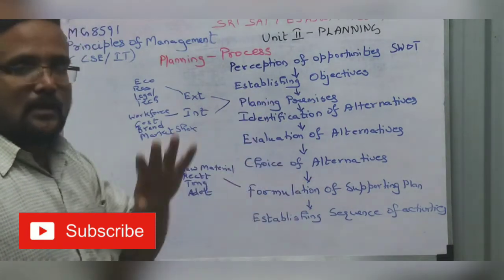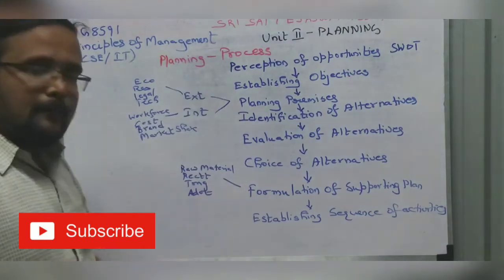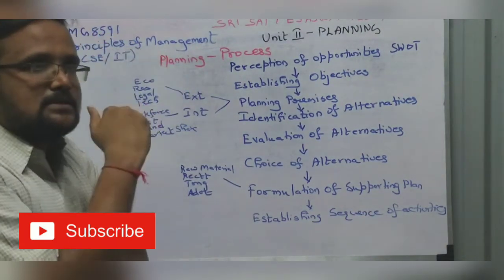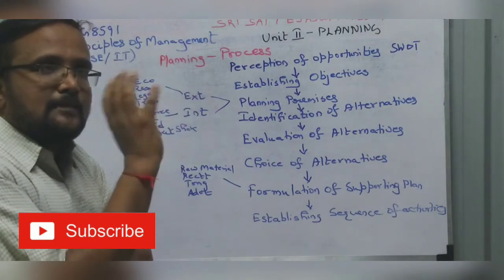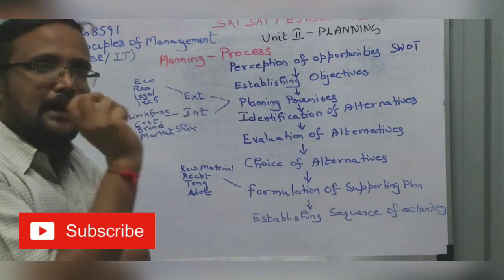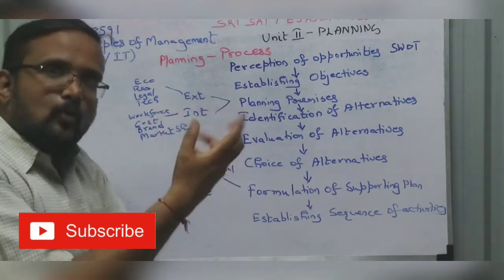Establishing sequence of activity. This is the last step in the planning process. I have done everything. So what all I am going to do, I establish in a sequence. For example, I am setting up a manufacturing industry. First I will buy the land, or I will have my own land.